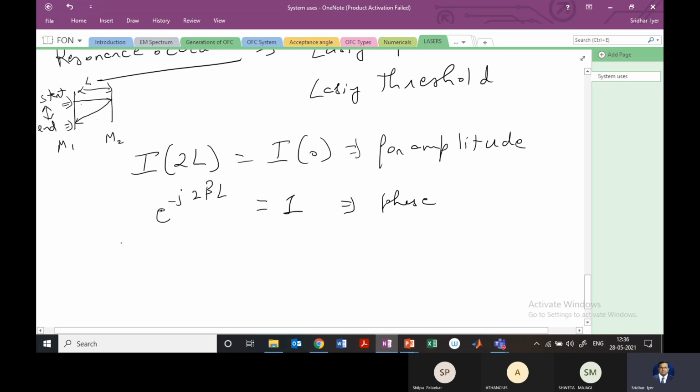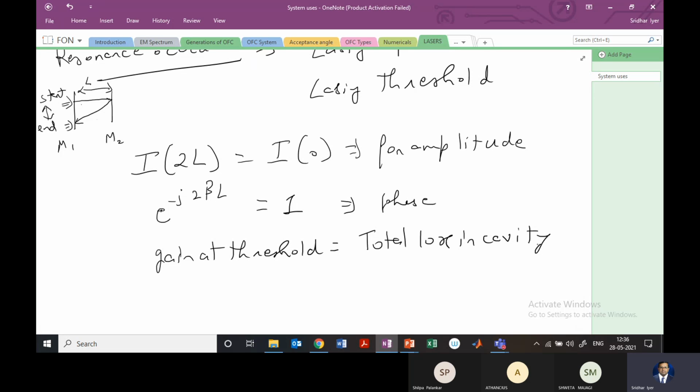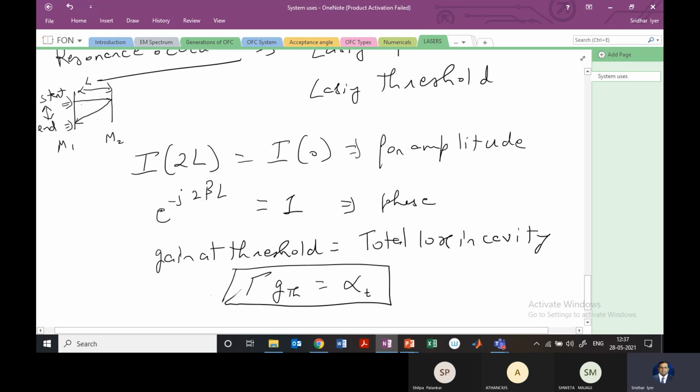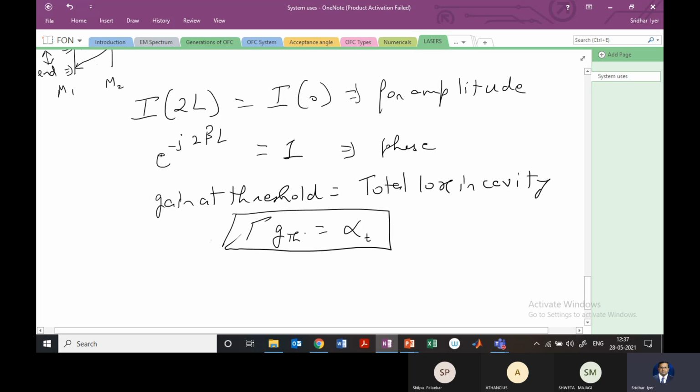And the third point, when gain at threshold is equal to total loss in the cavity. That means whatever light has been lost, the gain of the cavity has compensated for it. If they both are equal, then we say that the lasing has occurred. So mathematically, this tau into gain at threshold GTH should be equal to the total loss, right? If that occurs, then we say that the lasing has occurred. So the total loss will be compensated by the total gain at this particular threshold, right?